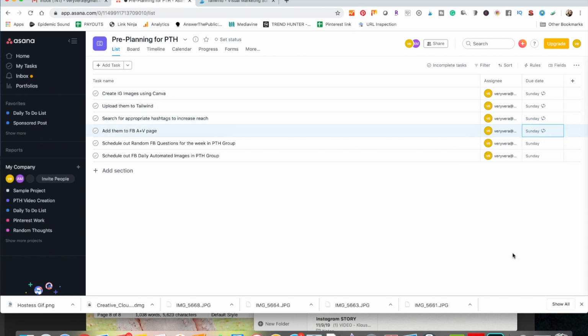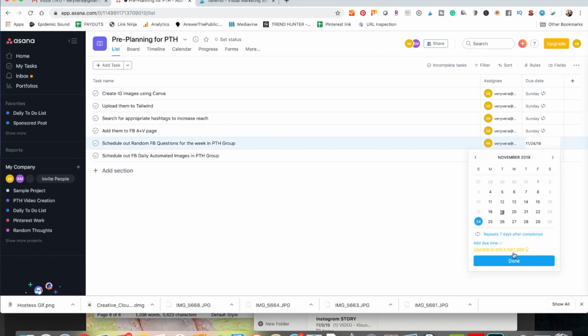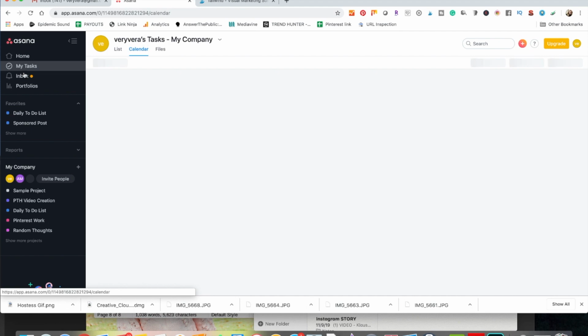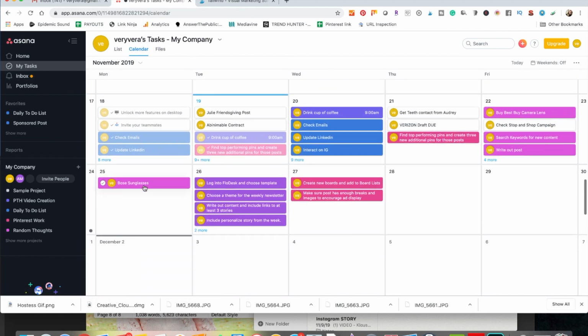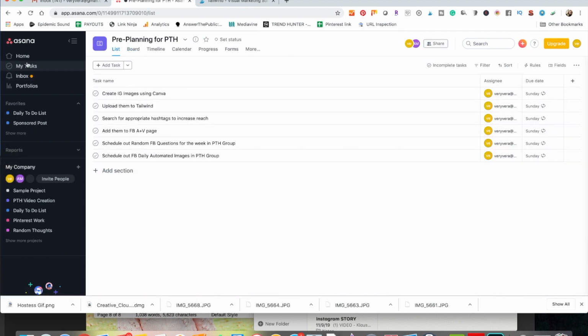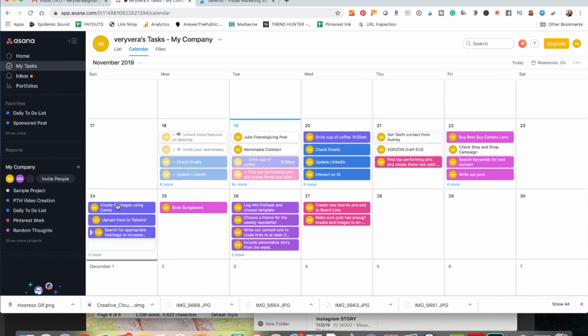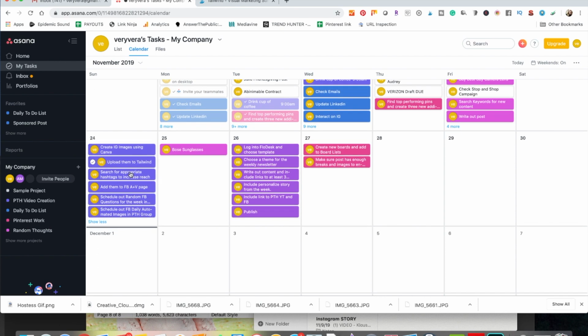So now when we look at the calendar, I'm just verifying they all say 7 days. So now when I look at my calendar, right here we go. So right here on the 24th, on Sunday, I have my tasks ready to go on the 24th. And then when I'm finished with these, they will come up on December 1st, which is perfect.